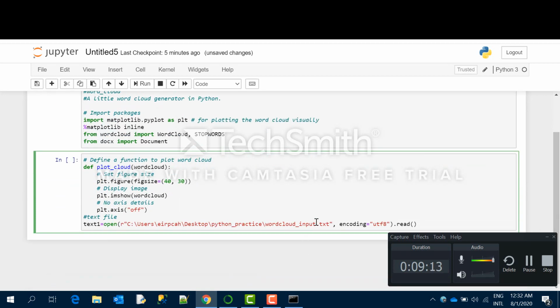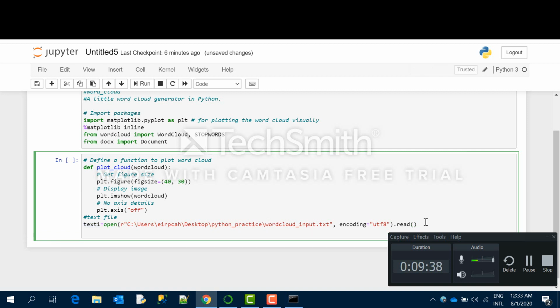This is my text file, in which I have given my resume as input. It should be a simple text file, so tabs and all should not be there, otherwise it won't work properly. You also need to mention UTF-8 to be on the safer side so that it reads properly. So this text variable will have all the text in that particular text file.